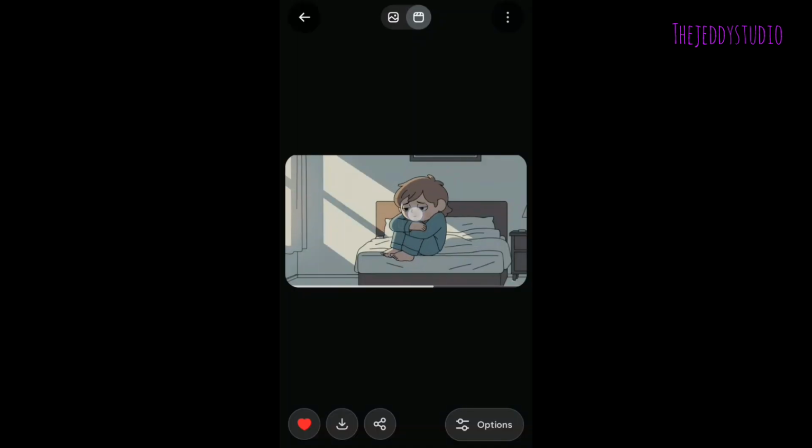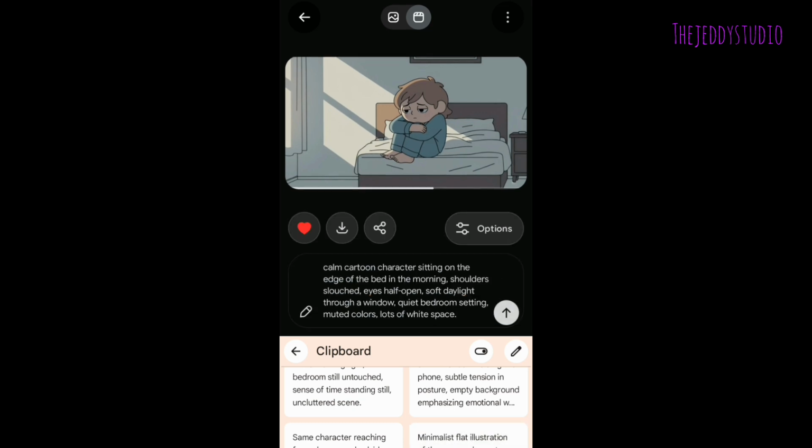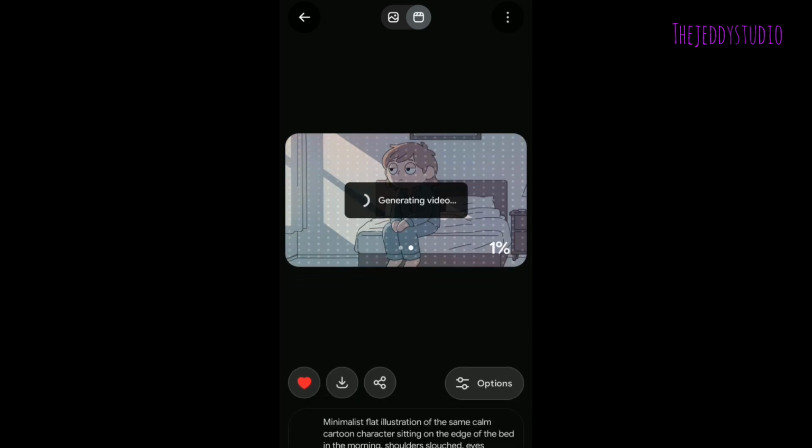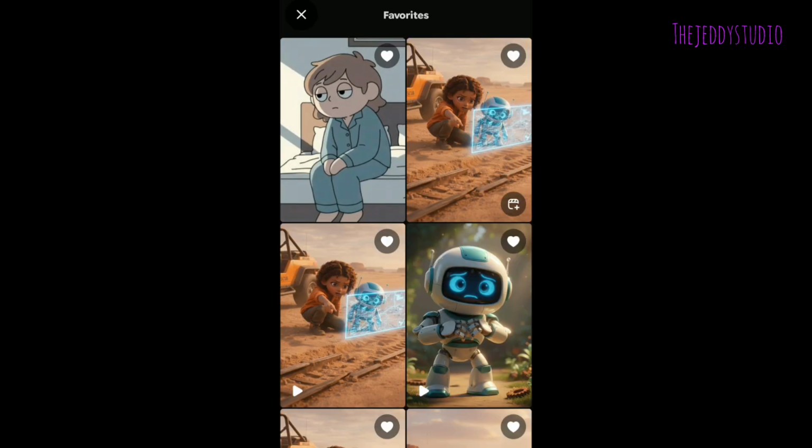You can see it is turning it to video without you giving it the prompt. So you just give it the prompt and set the video to be generated again. And this video comes out with the audio. So the best thing for this video, mute the audio. Don't download it with the audio. Okay, you can see now it is very fine. I like this clip, how it has been done. So click on download and save it in the gallery of your device.